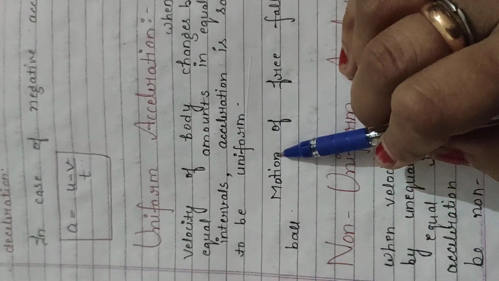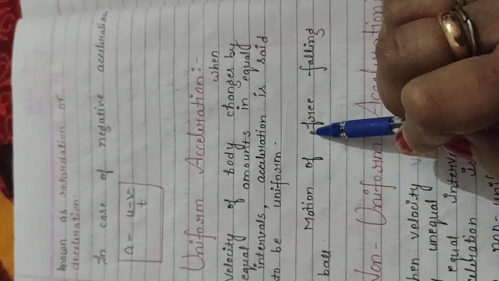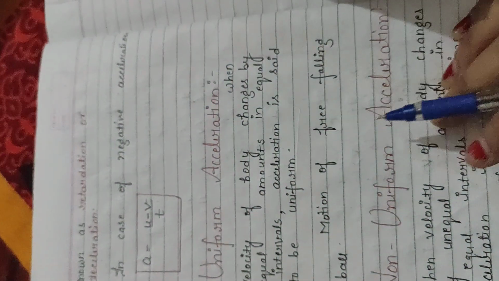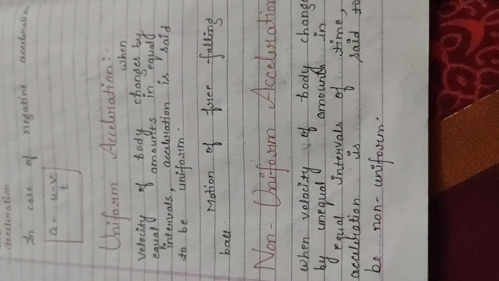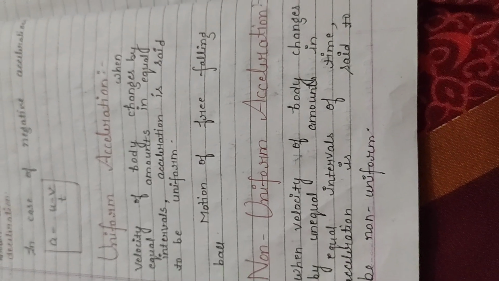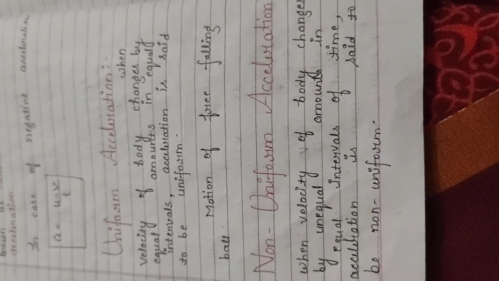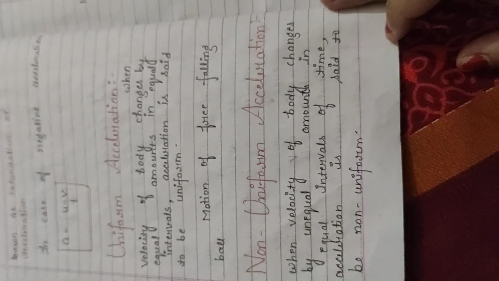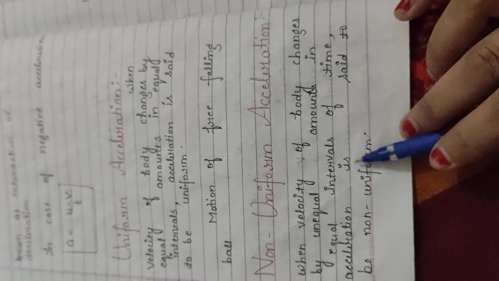There is an example for that. For example, the motion of a free falling ball. If a ball is falling freely, then it is of uniform acceleration. About non-uniform acceleration, whatever you have changed in equal amount, here it will not be changed in equal intervals of time. When the velocity of a body changes by unequal amounts in equal intervals of time, acceleration is said to be non-uniform.